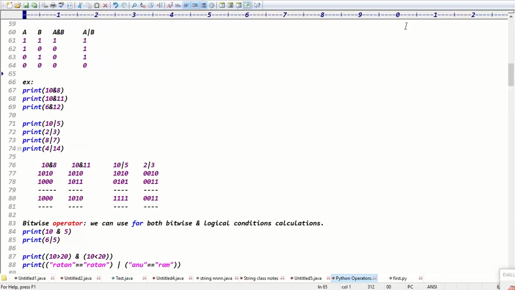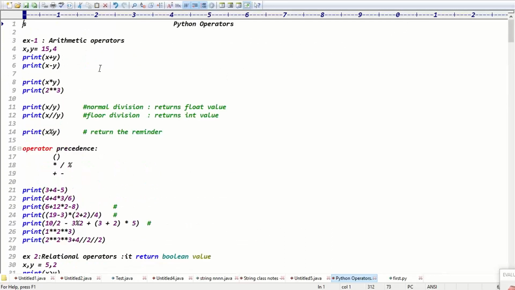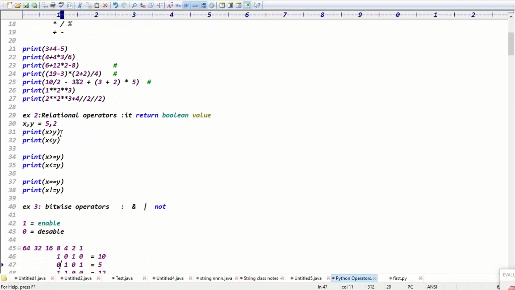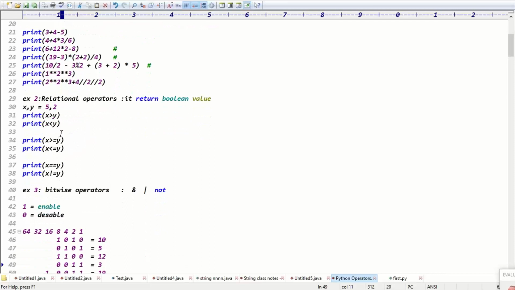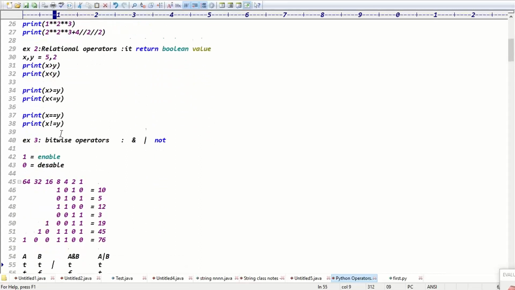Any questions about the operators concept? So arithmetic operators: plus, minus, single star means multiplication, double star means power value. This is normal division, this is floor division, percent returns the remainder value, right? Next is relational operators: less than, greater than, less than or equal to, greater than or equal to, double equal, not equal, right?